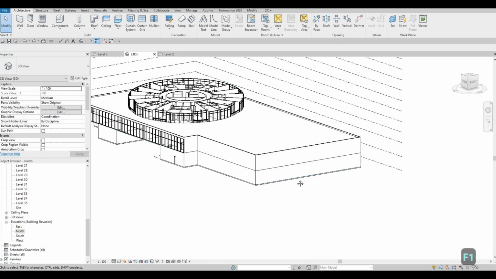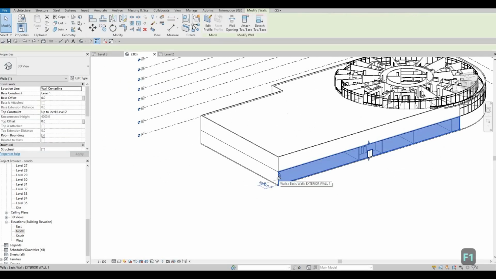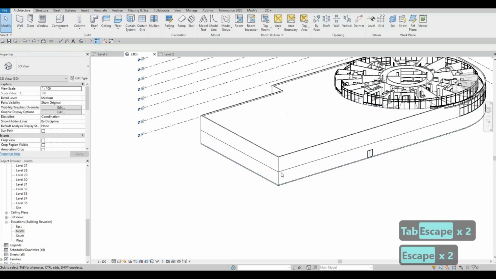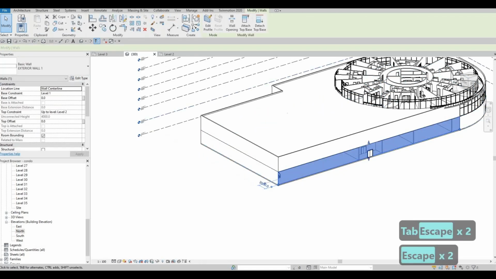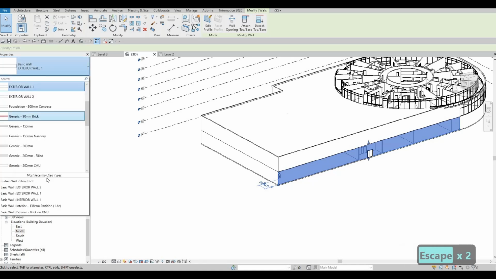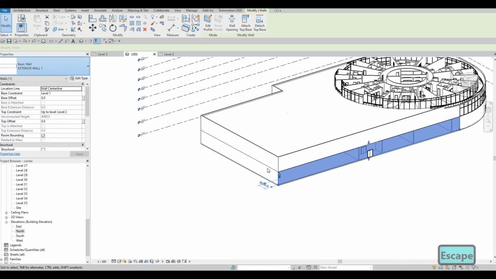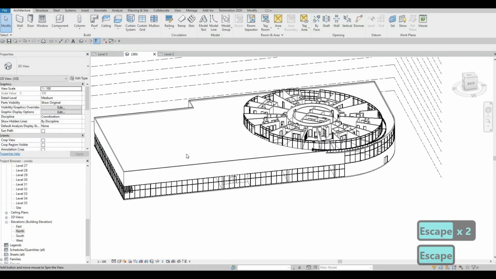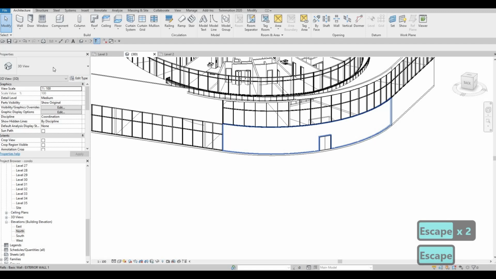So before we deal with this, let's do the one for the first floor. And same thing, do it individually so that you don't need to bother with what you're doing there.